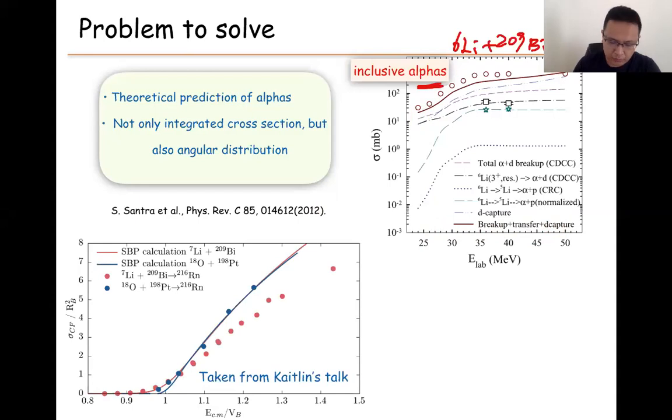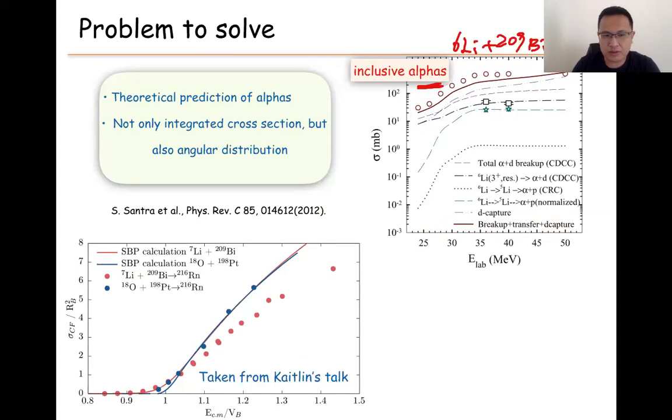In addition, I took some pictures from Caitlin's talk. In her talk, she mentioned fusion suppression because of the weak binding of lithium-7. Lithium-7 has an alpha-triton two-body cluster.